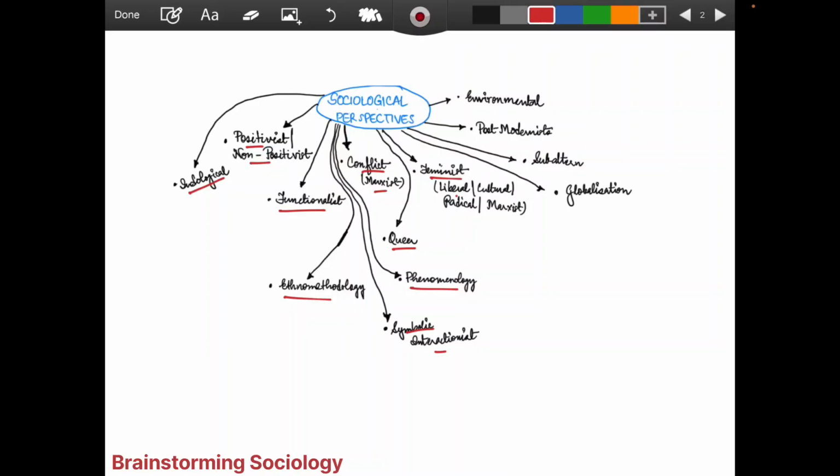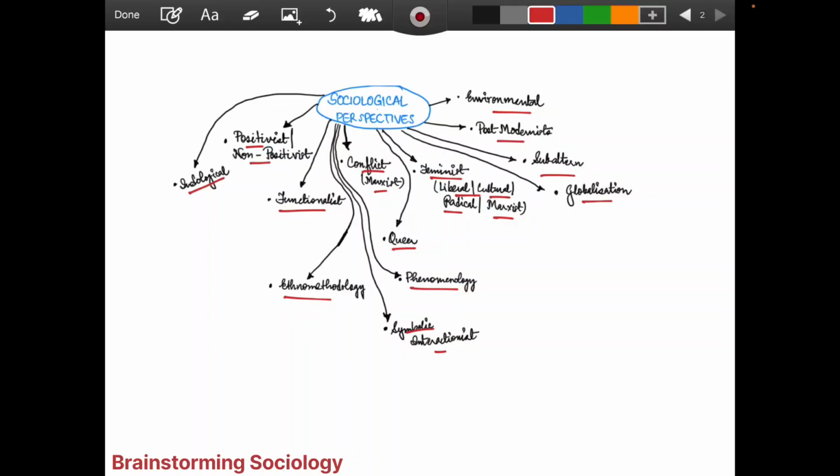We can have it in 4 waves: liberal, cultural, radical, Marxist, environmental, postmodernist, subaltern, globalization. It is just to make you understand that it is one of the brackets of thinking. In these brackets, if we develop the understanding, we are surely going to write wonderful answers and even have good discussions, which are important even to address the interview questions.